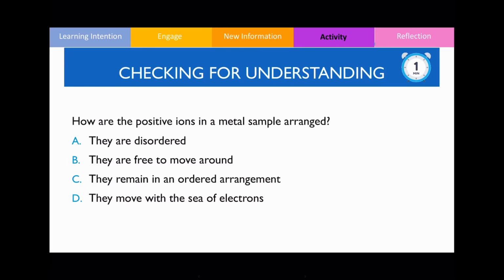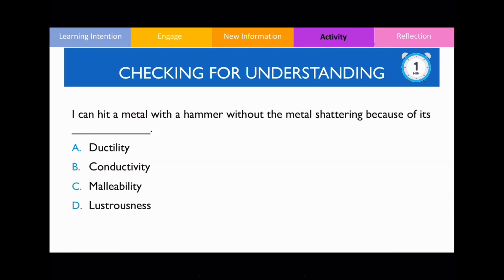For this question over here, it reads, how are positive ions in a metal sample arranged? We know that the 3D structure of a metal is nicely ordered. So therefore, it's going to be C. They remain in an ordered arrangement. For this question over here, I can hit a metal with a hammer without the metal shattering because of its... because this is talking about hammering a metal into thin sheets without breaking, this is referred to as malleability.